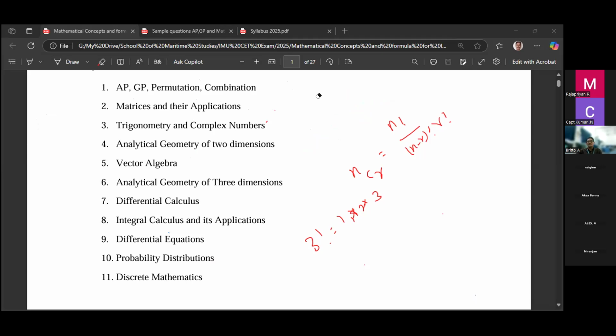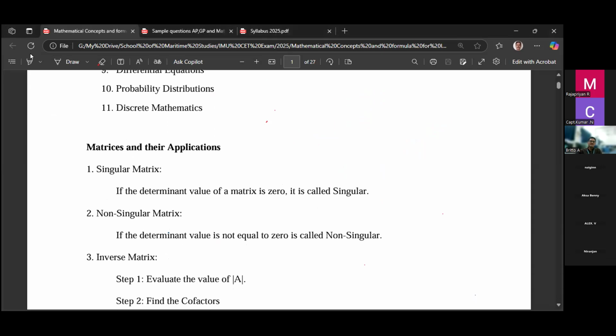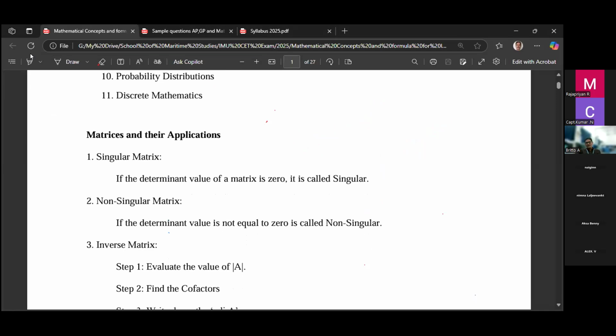So the next topic we have is matrices and their application. So what is a matrix? It's an arrangement of rows and columns, right? Arrangement of rows and columns is called a matrix. Another one is called determinant. So you should know what is a matrix, what is a determinant. Matrix means simply an arrangement of rows and columns.